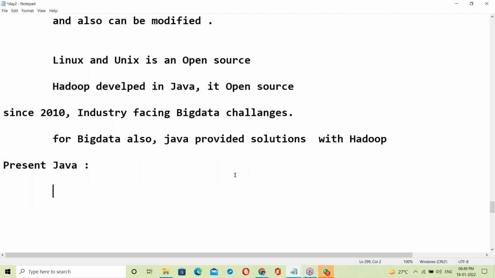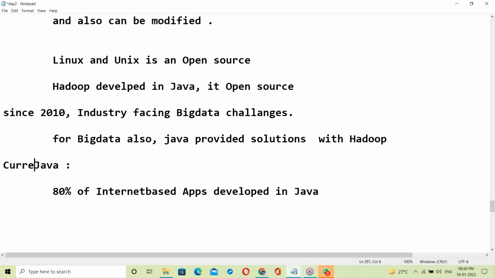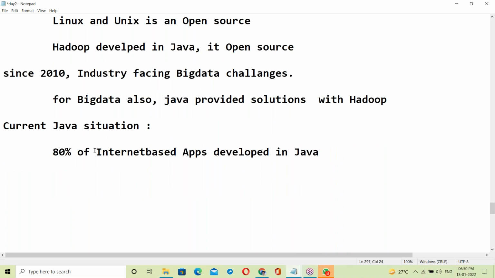Currently, 80% of internet-based apps are developed in Java.